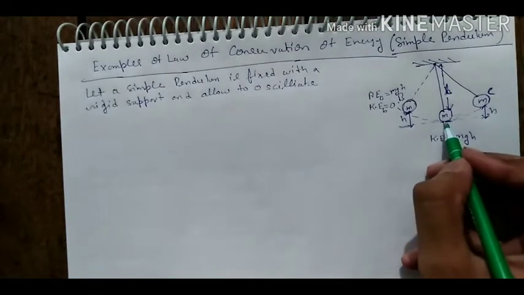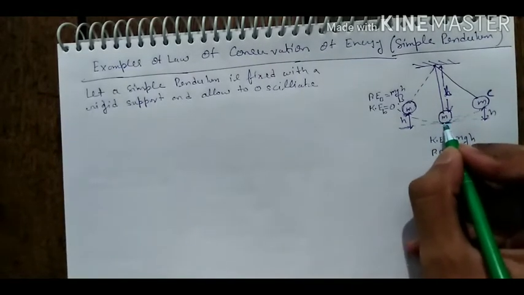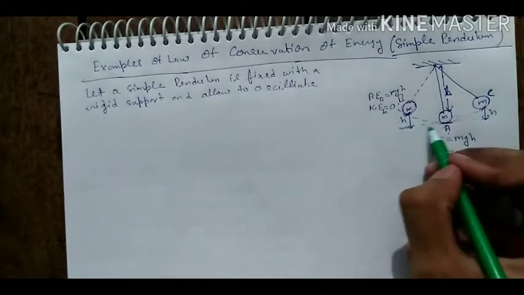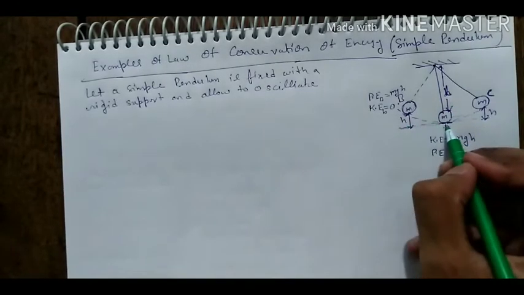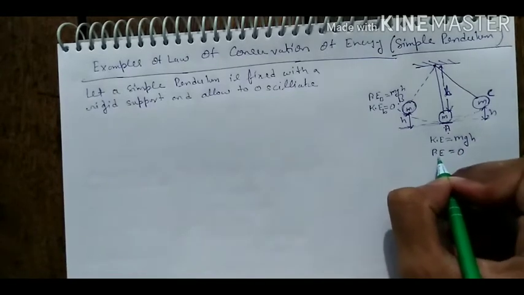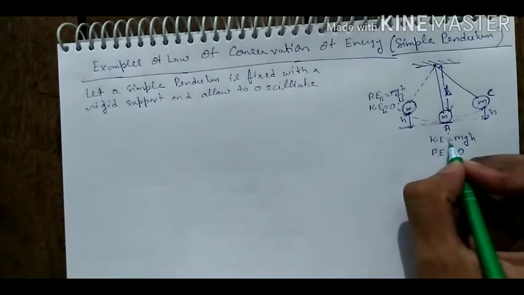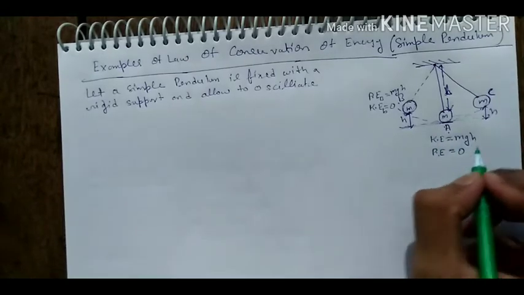The potential energy at point A is zero, because there is no height here. This potential energy is converted into kinetic energy, and this kinetic energy will equal the potential energy mgh.